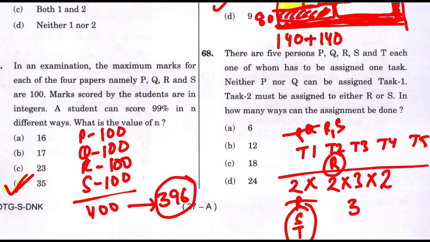For task number 4, we have 2 options, and task number 5 will have 1 option. So 2 into 2 into 3 into 2 into 1 is the number of ways in which these 5 tasks could be done. I hope this is clear.